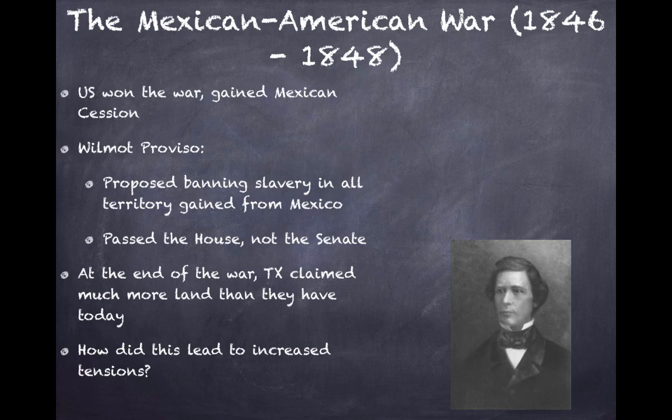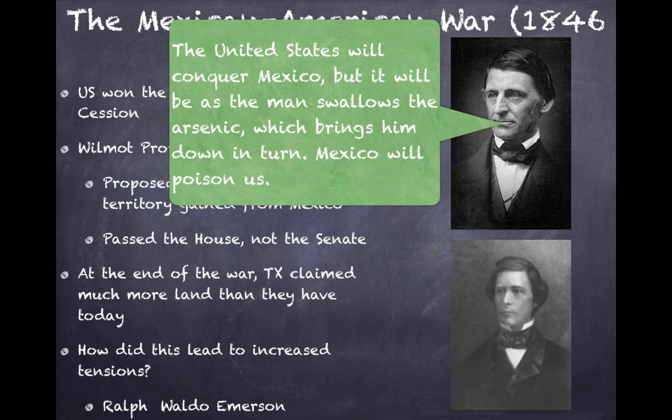Well, let's ask Ralph Waldo Emerson, the famous transcendentalist writer. He said, "The United States will conquer Mexico." He said this before the war. "But it will be as the man swallows the arsenic, which brings him down in turn. Mexico will poison us." And he's talking about slavery, and he is absolutely right.